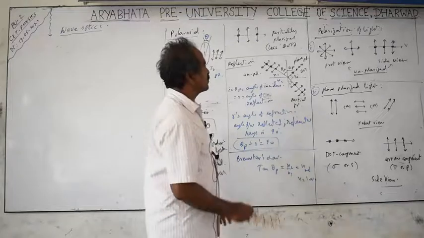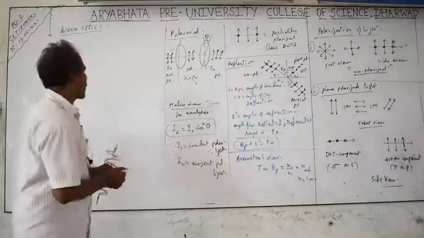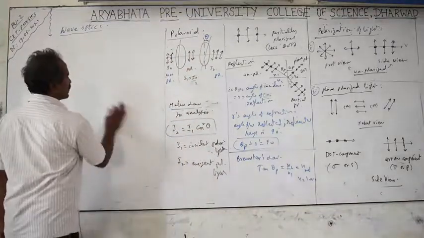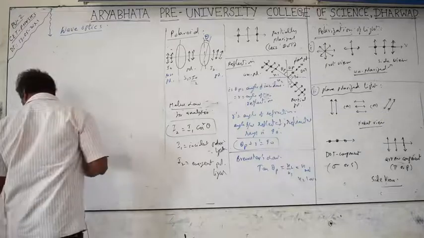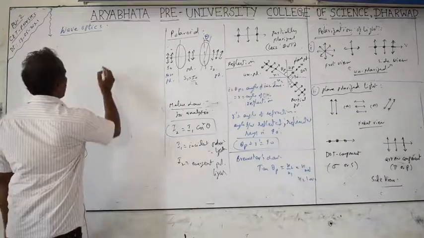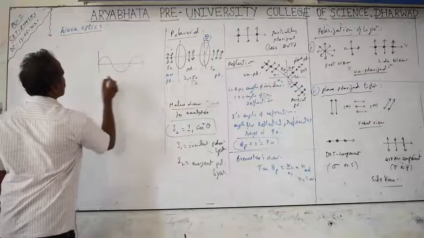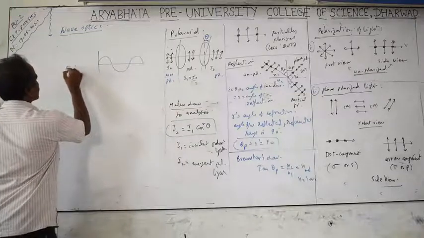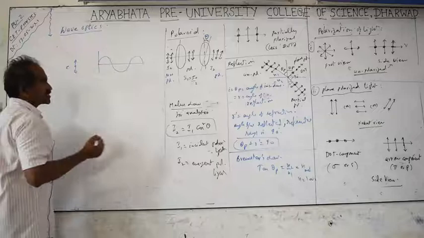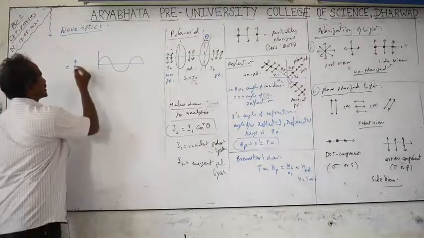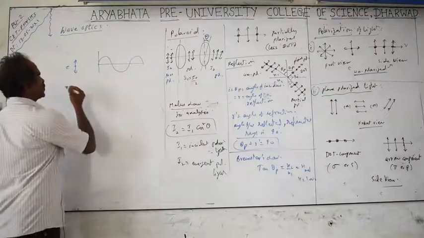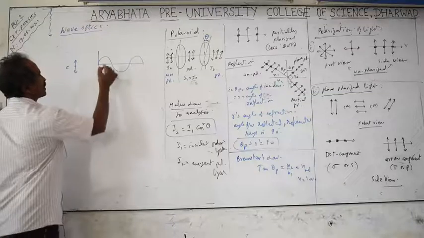Polarization of the light. What do you mean by polarization of the light? Light is an electromagnetic wave. Only transverse waves can be polarized. Light has both electric and magnetic fields. Electromagnetic waves are produced by oscillating charge. An oscillating charge automatically has acceleration, and it produces the electromagnetic waves, containing electric field and magnetic field.